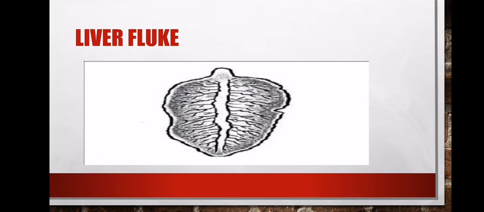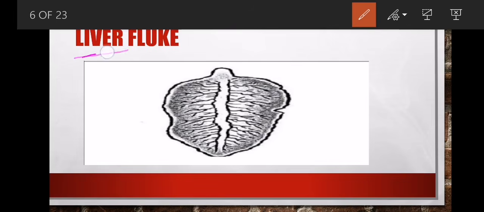Then we have this one, the liver fluke. We call it a liver fluke, people. If we look at its structure, do you see that a liver fluke is shaped like a leaf? And this liver fluke, shaped like a leaf, needs a wet environment to survive. So it likes places that are wet. You will see as we move along how they replicate and reproduce easily in a wet environment.